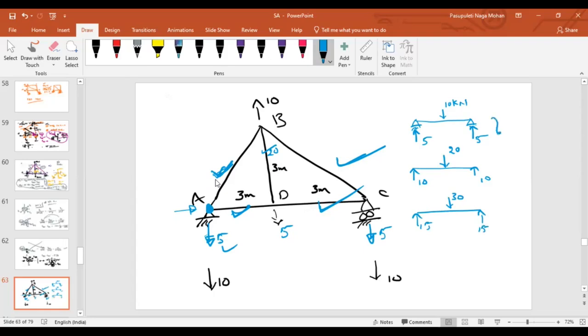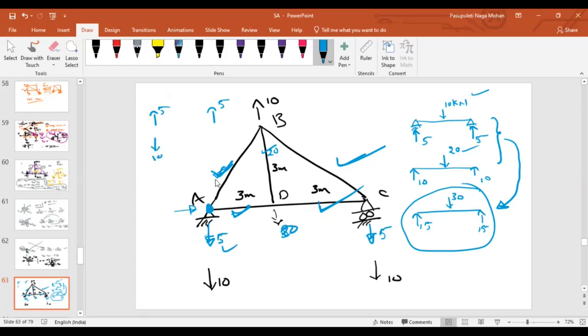Instead, can I say if you add these two, that will be the state of this diagram? Can I say it or not? Yes, sir. What is the difference? Instead of directly finding for 30, first I am finding for 10, and then for 20, and then I am adding. The net value is the same. Because of 10 upward, the support reactions at A and C are upward 5 and upward 5, right? Because of this 20 downward, the support reactions are downward 10 and downward 10. If we add these two, that is nothing but our given problem.